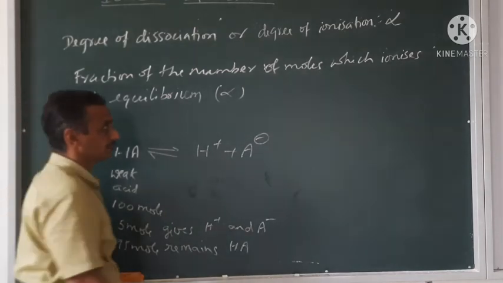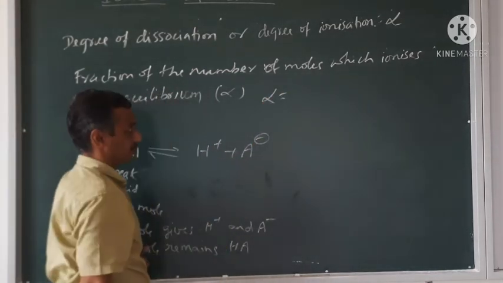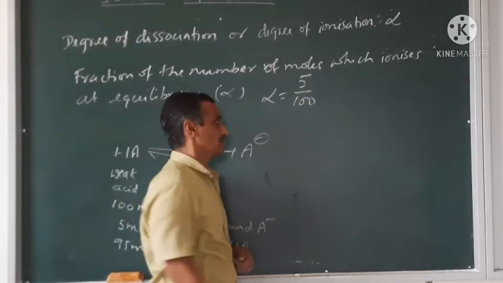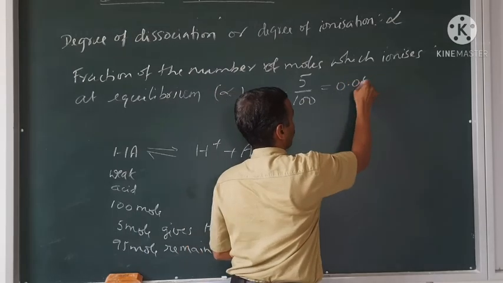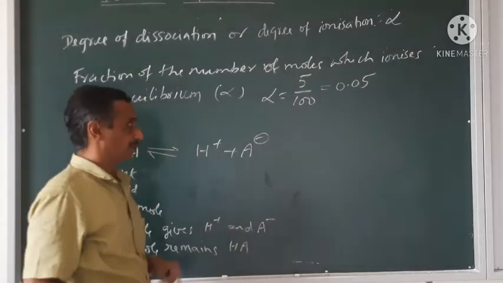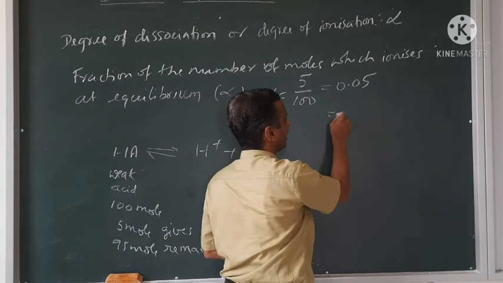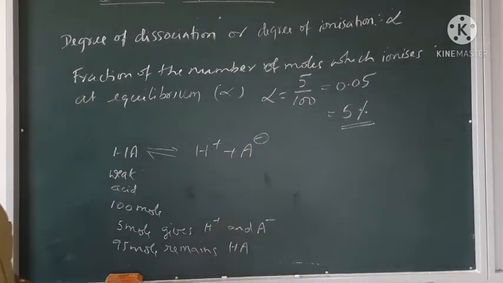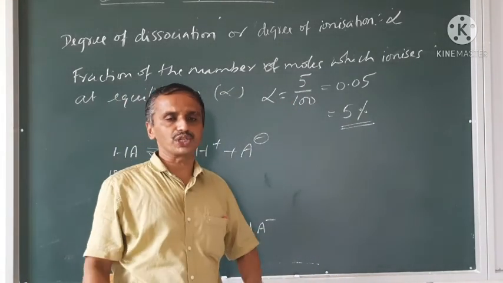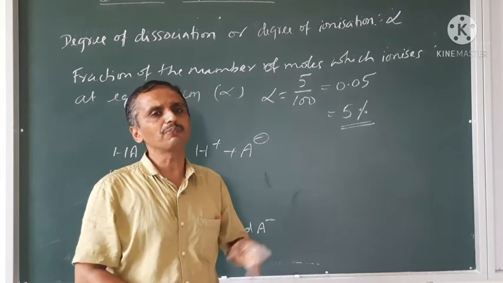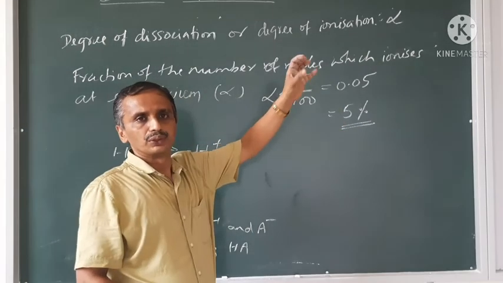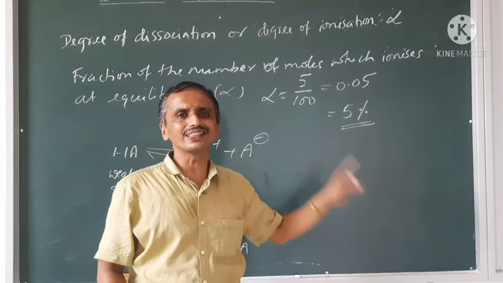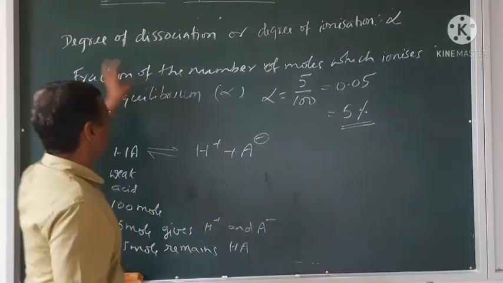So how much is it here? Alpha in this example: from the 100 only 5 is going, so 5 by 100 is equal to 0.05. Or if the percentage is wanted, multiply by 100, it is 5% ionization. I can write the degree of dissociation with the value only or with the percentage also. So, the fraction from the total number of moles that is going to be dissociated at equilibrium is called the degree of dissociation, alpha.